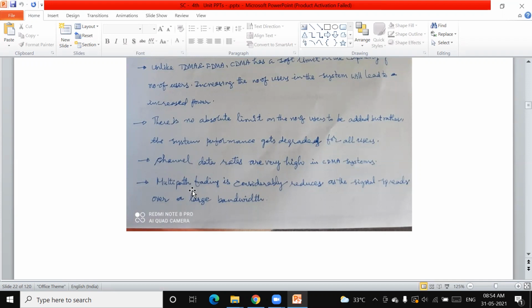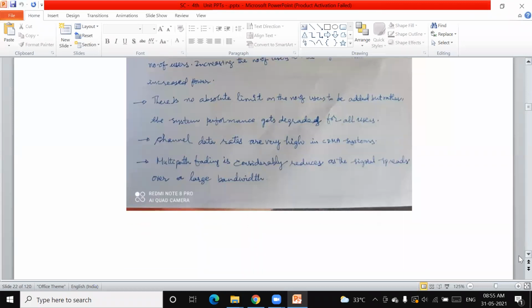A reduction in the received signal strength is going to be present in the case of FDMA and TDMA, whereas in CDMA, because it is spread spectrum, the spectrum has been widened. Because of that, in code division multiple access, multipath fading is reduced compared to TDMA and FDMA multiple access techniques.